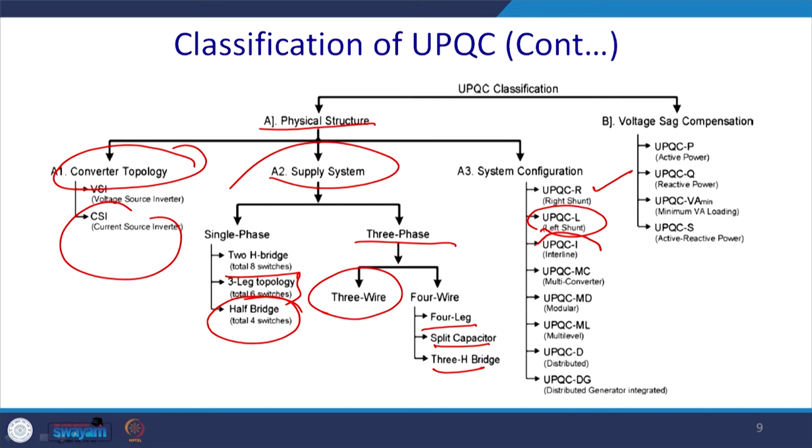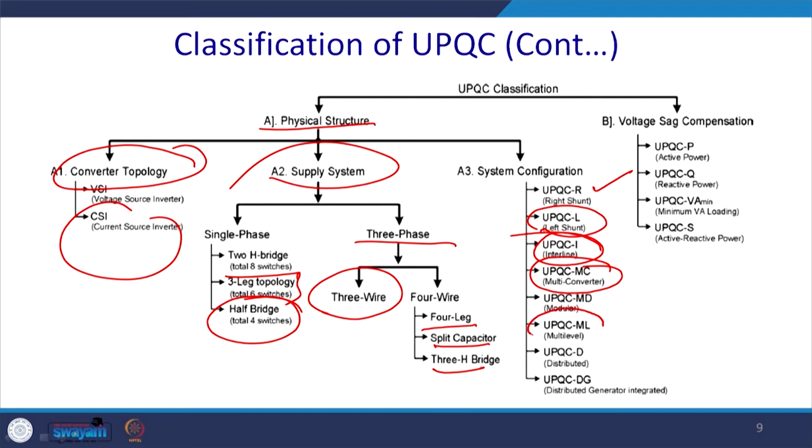And you may have an interline UPQC, which we will discuss in detail in future, and it is connected in between two lines, and mostly it is connected in a transmission system. Thereafter we can have a multiple-converter-based, modular structure, and you can go to any level.